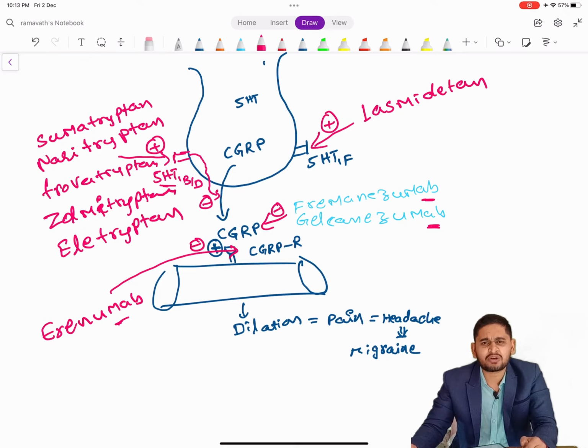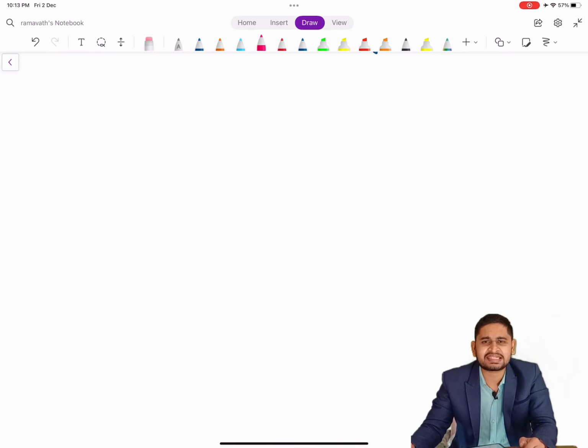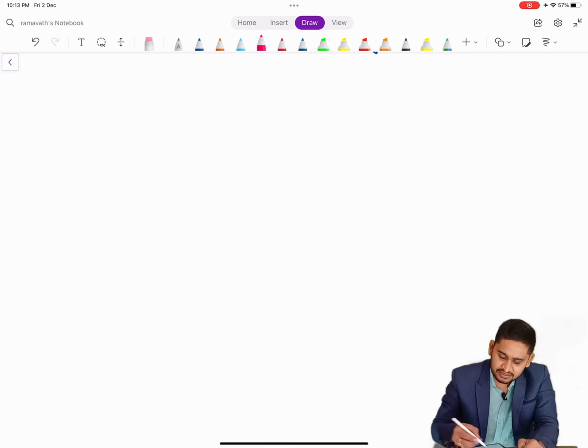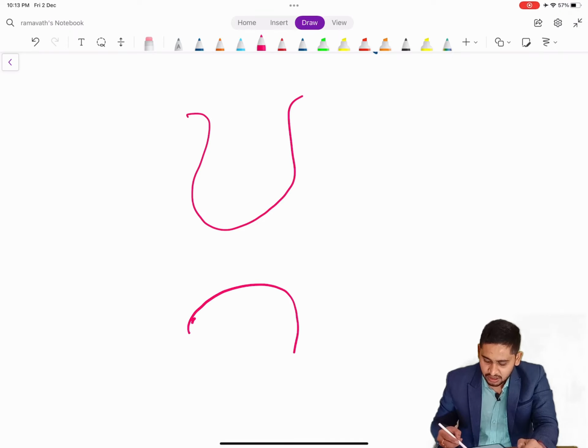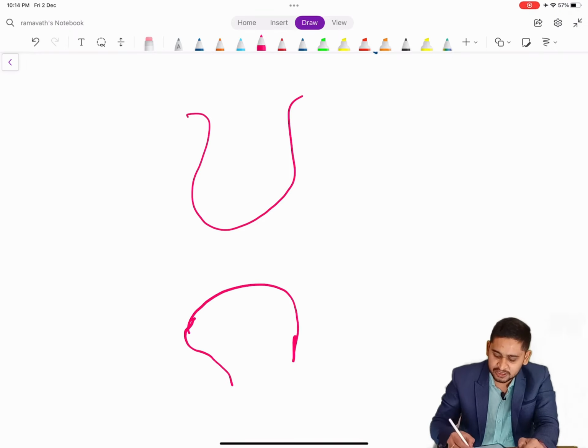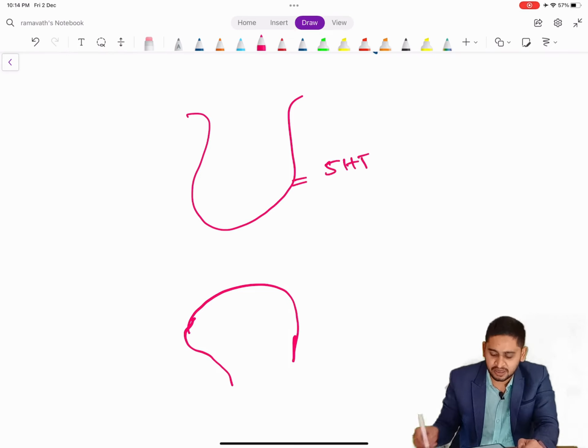Further, there are some autoreceptors which are involved in anxiety prevention. This is the presynaptic neuron of the serotonergic neurons, and this is the postsynaptic neuron. There are special receptors present on the presynaptic neuron, that is autoreceptors. These are 5-HT1 receptors.